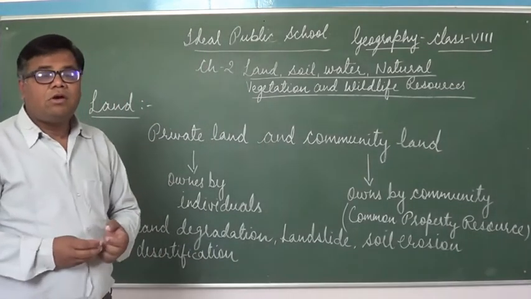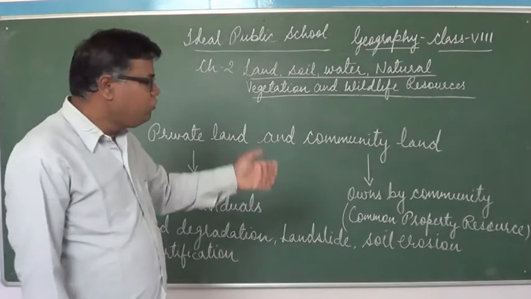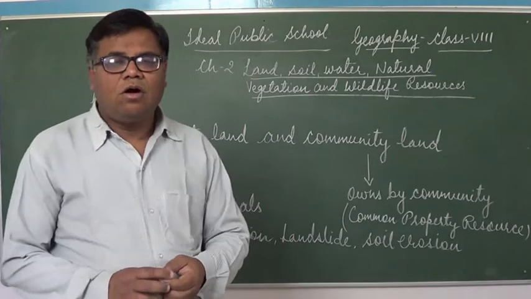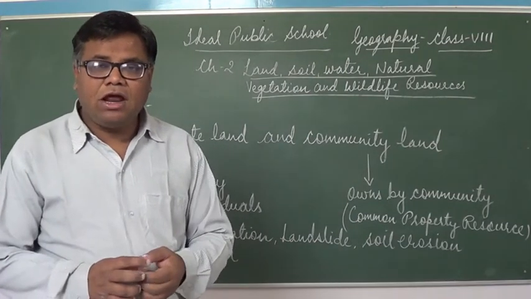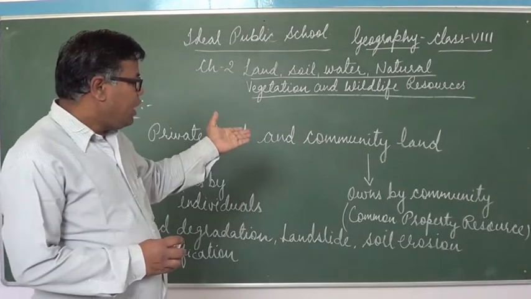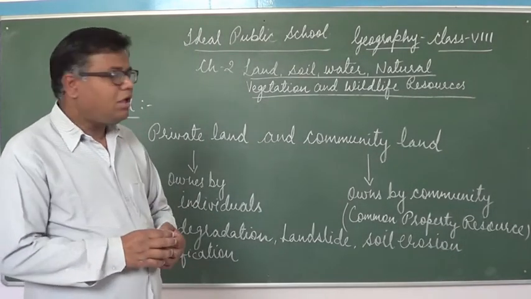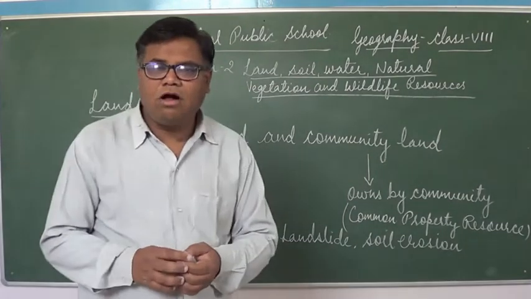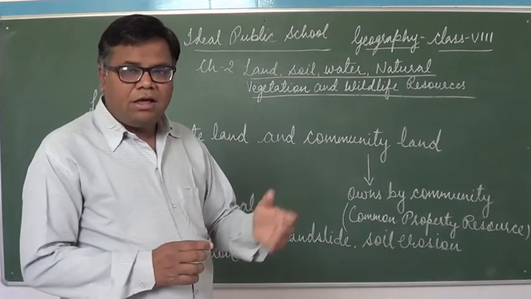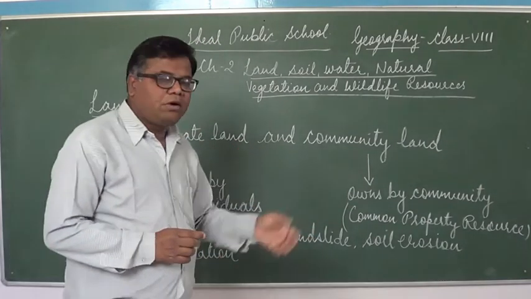Community land. Community land is a land which is owned by the community, and it is used for community purposes, such as storing food grains, or the large granaries where the grain is stored. That granary is also for a common purpose and it is used by the community at large. So we can say that that land is a community land. You can take the example of hospitals or other such buildings which are used by the public, that is also known as community land. It is also called common property resource.